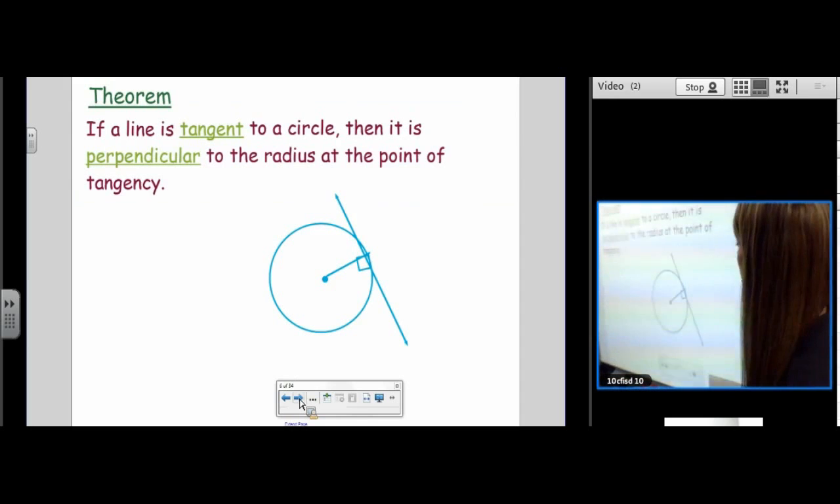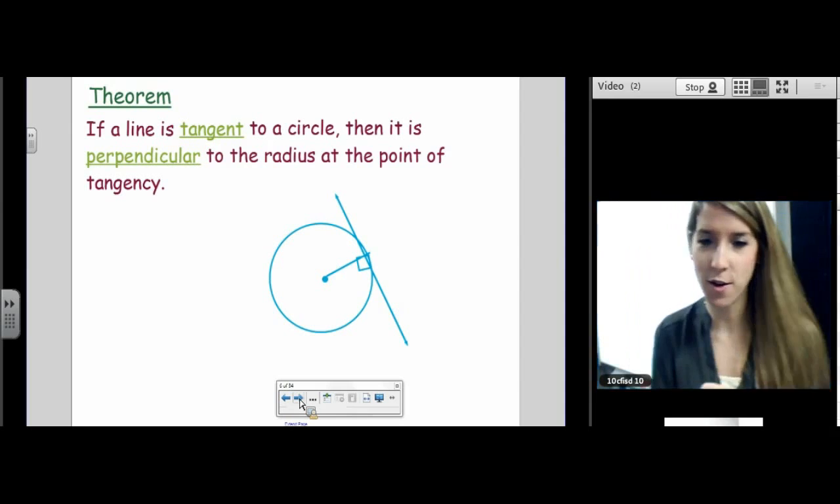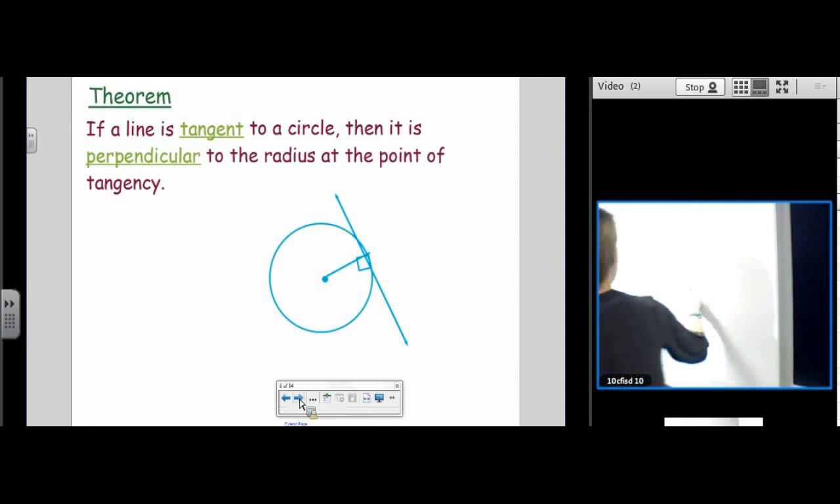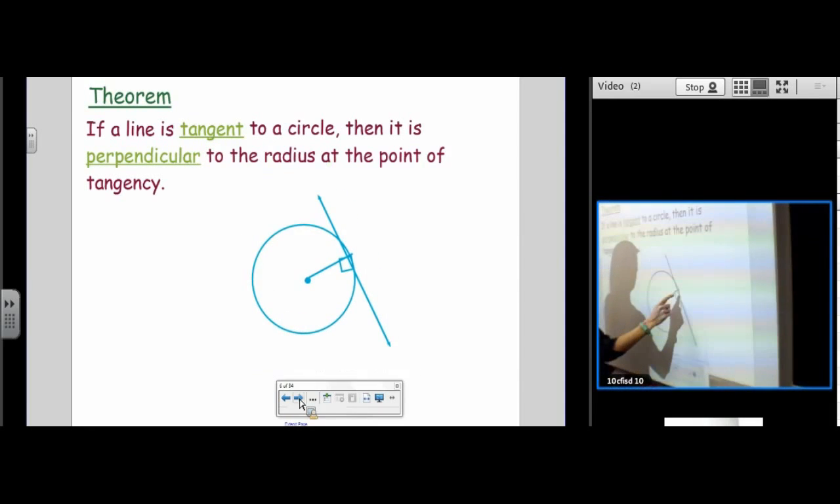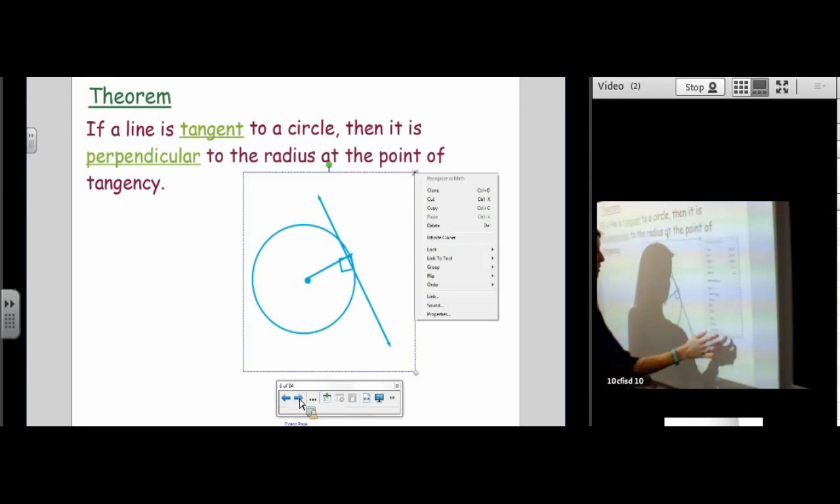Here is the first theorem of the day. Oh no, my stuff is messing up because Smart Notebook updated. I'm sorry, guys. This figure should not look like that. Anyways, write this theorem down, please.